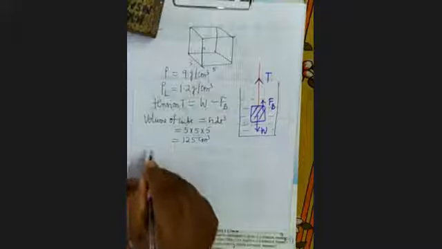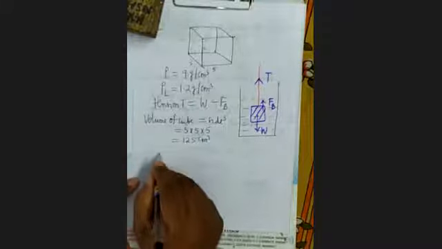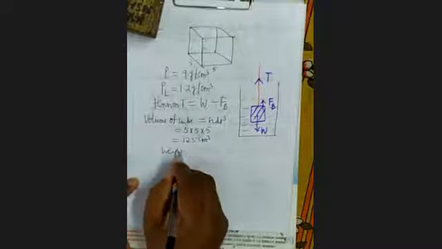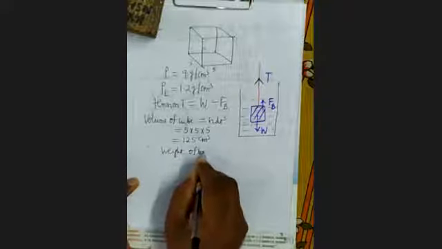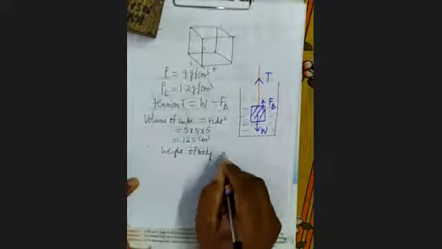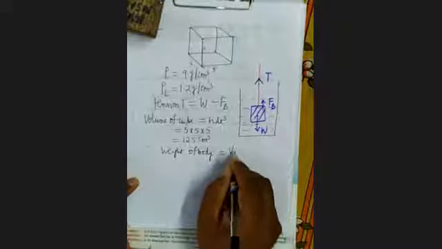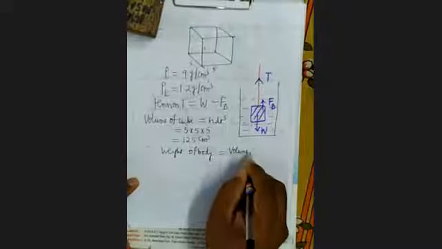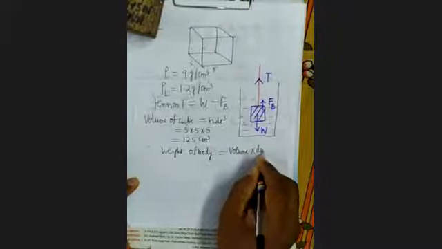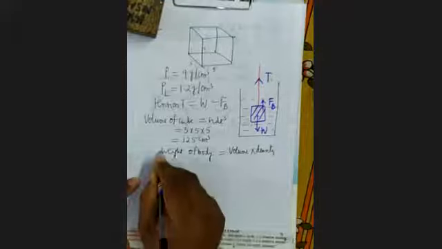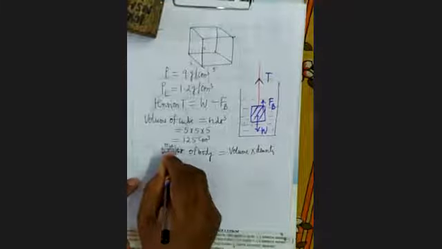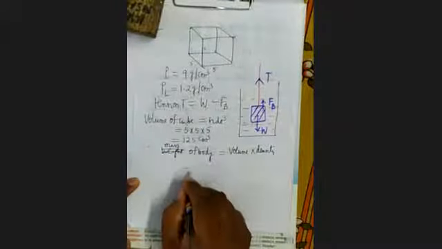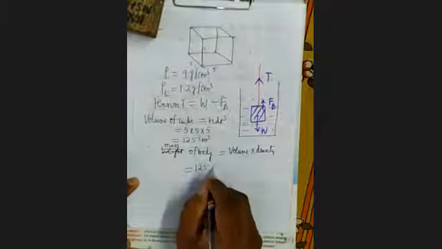Therefore, weight of body. First you find out the mass of body, that is volume into density. Volume is given how much? 125. Density is 9 gram per centimeter cube.